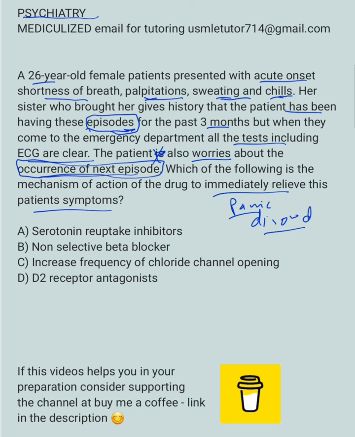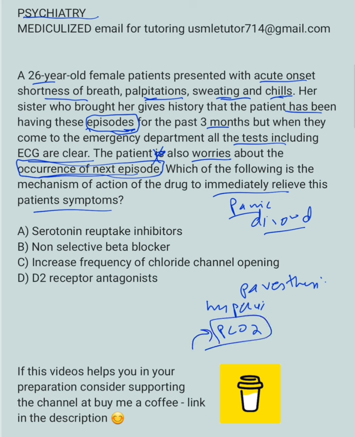For panic disorder, you need to know why the paresthesias happen. They may ask the question. Remember, the patient hyperventilates, right? There is an increased ventilation rate. When they hyperventilate, they breathe out, they expire PCO2.